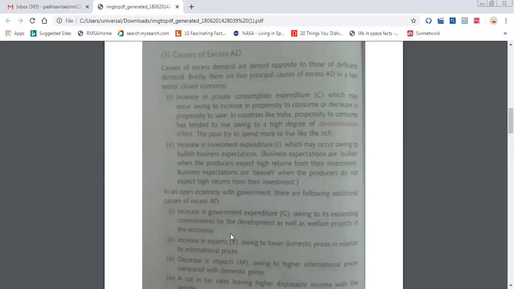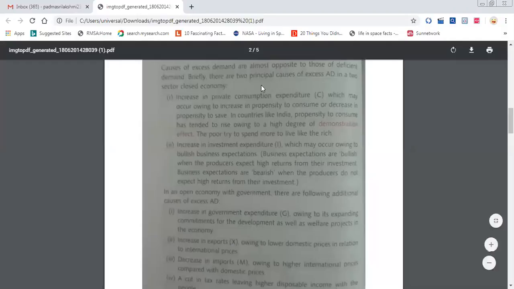During a boom period, or whatever it may be, the increase in investment expenditure is also one of the reasons for excess demand. Since investors go on investing, the price level will increase. So however much income we are earning, we will be able to spend, but the price level will increase. This also will create some problems, which we are going to see now, as a closed economy with these two problems.